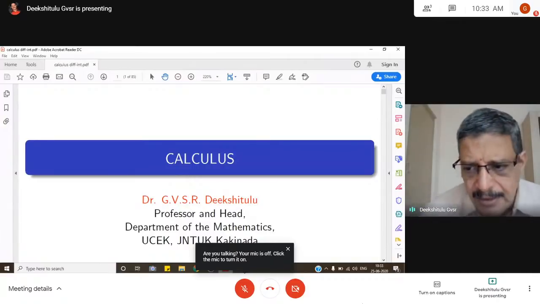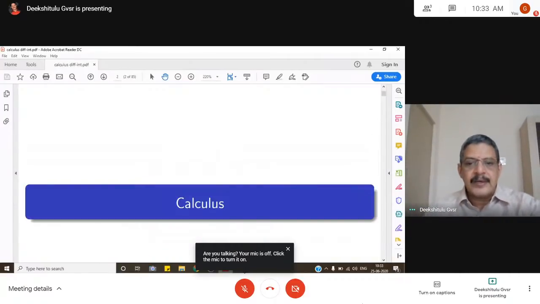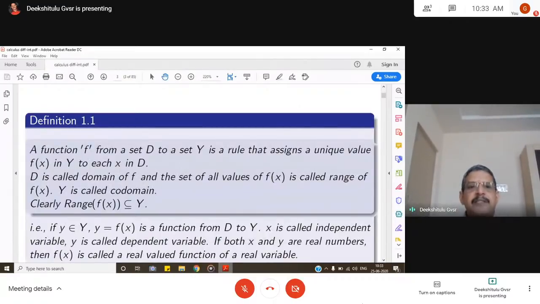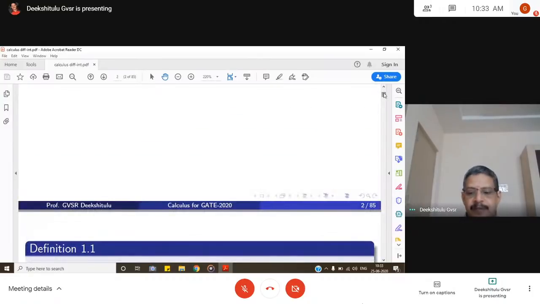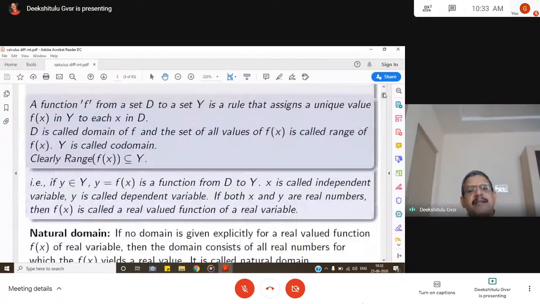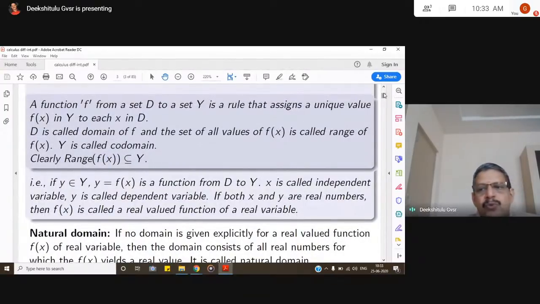First, calculus. What is a function? A function f from a set D to a set Y is a rule that assigns a unique value f of x in Y to each x in D. D is called the domain, and Y is called the codomain. For each element of the domain there must be an image in the codomain. It must be unique. You cannot have 2 images in Y.